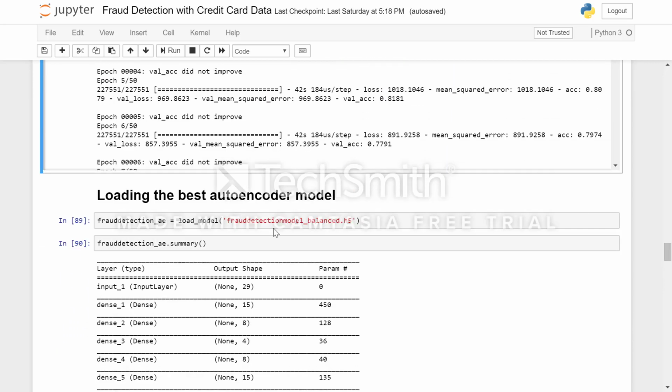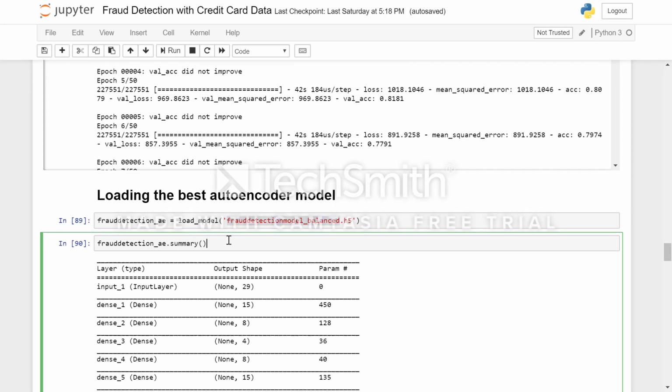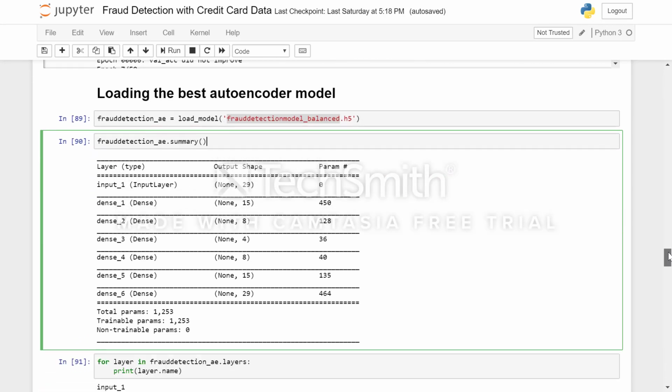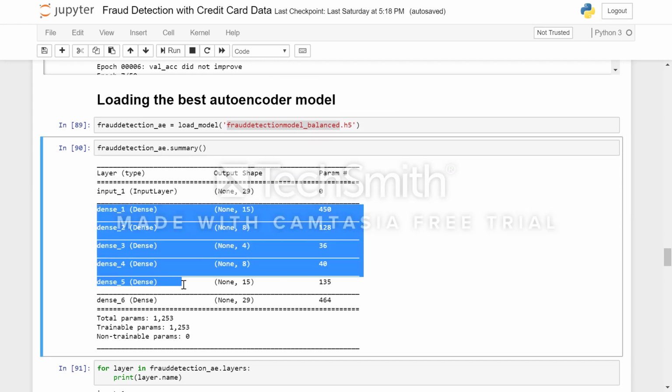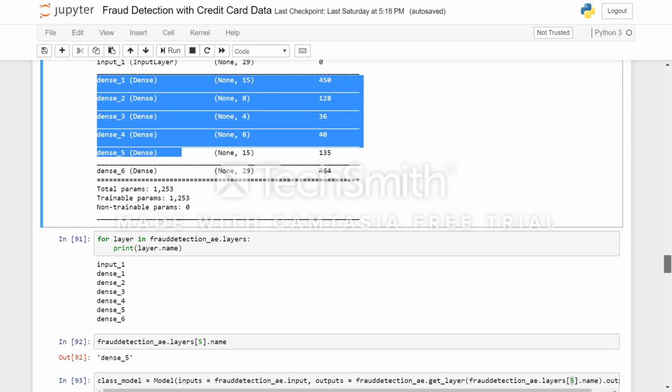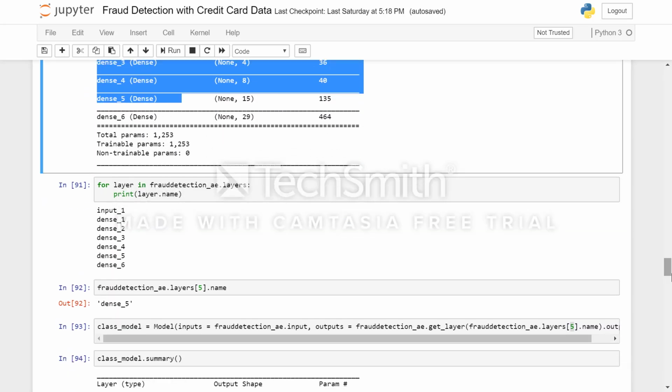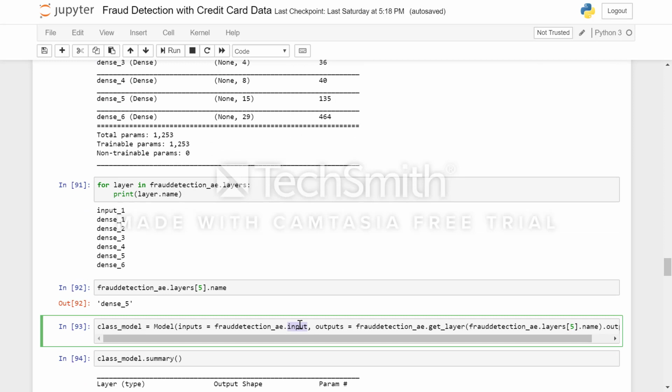Then we load this autoencoder model, and when we see the summary, it has one input layer with 5 hidden layers and then the output layer that reconstructs the input. Now we create another model that has the first layer as the input layer and the last layer as the fifth hidden layer.